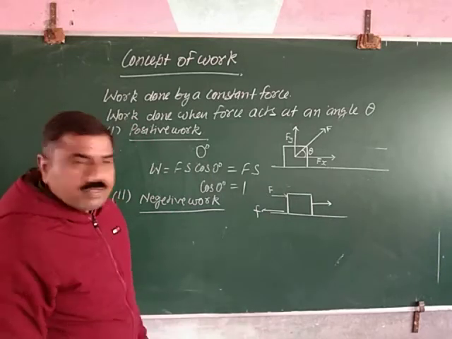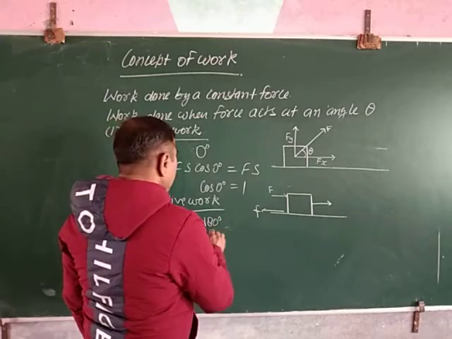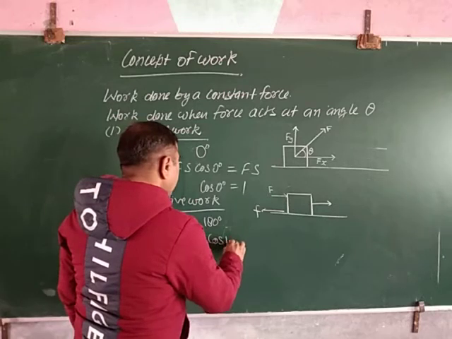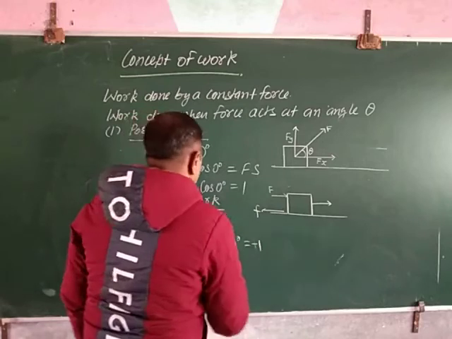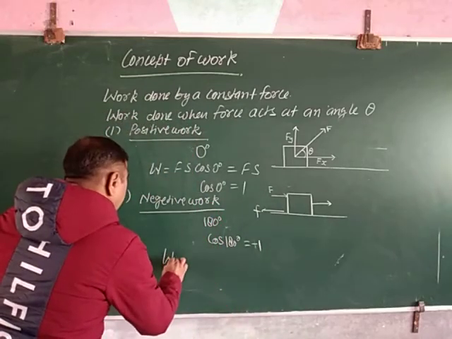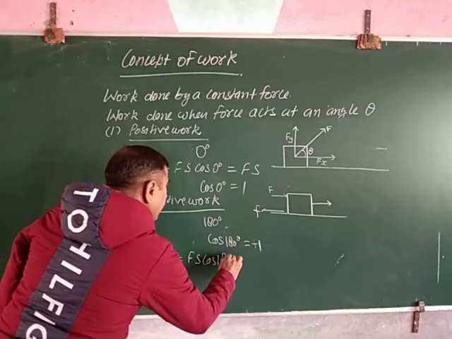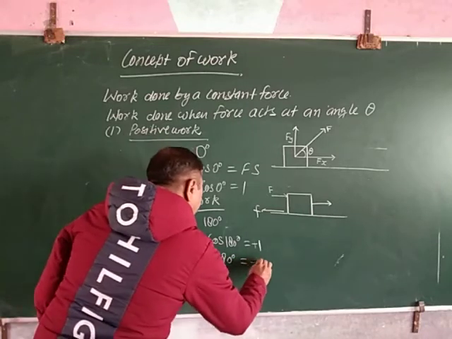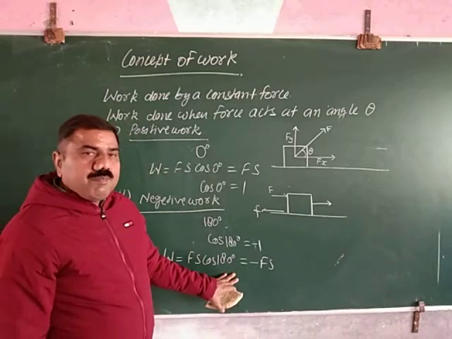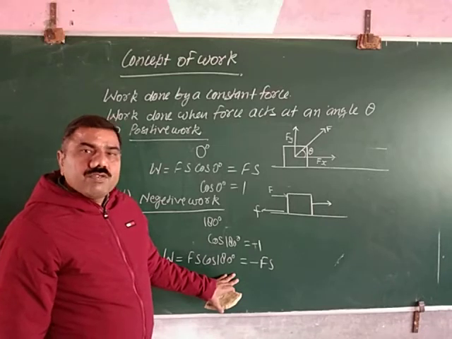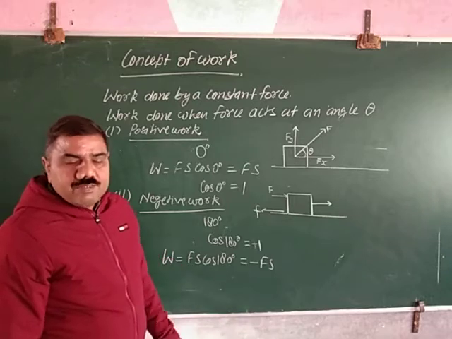The angle between force and displacement is equal to 180 degree and cos 180 degree is equal to minus 1. Then according to the equation, W equal to Fs cos 180 degree equal to minus Fs. The work done is negative. This happens in case of friction force. That is, the work done by a friction force is always negative.